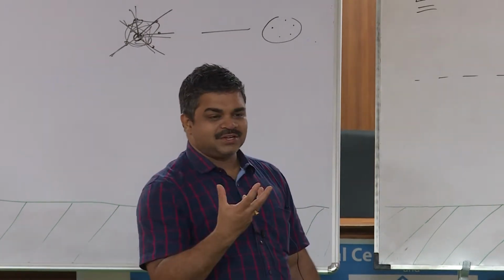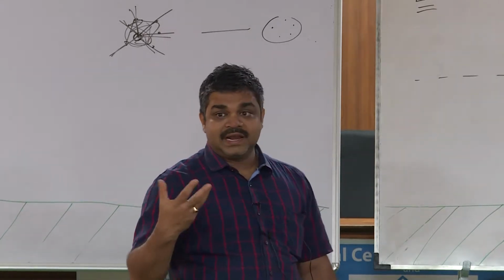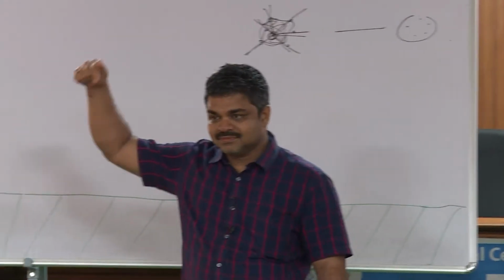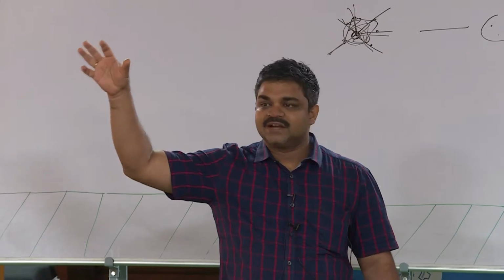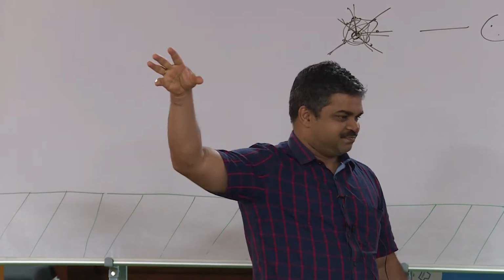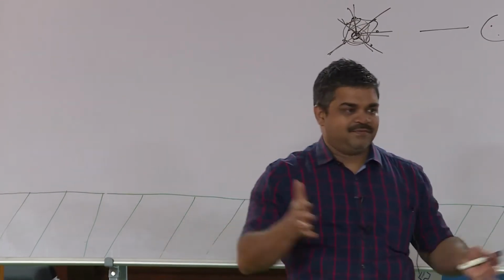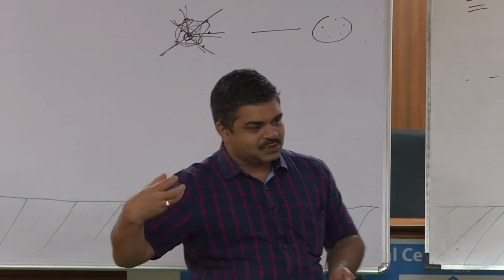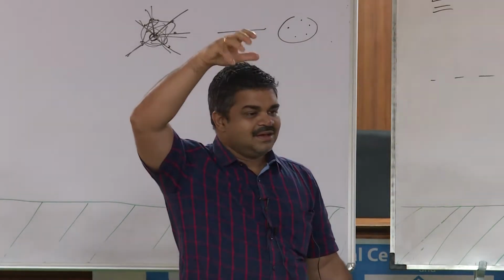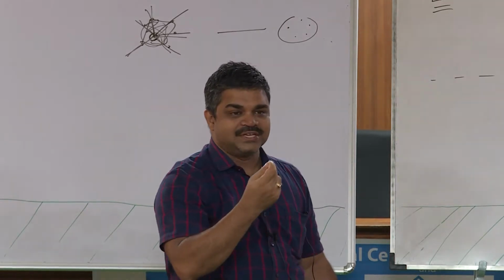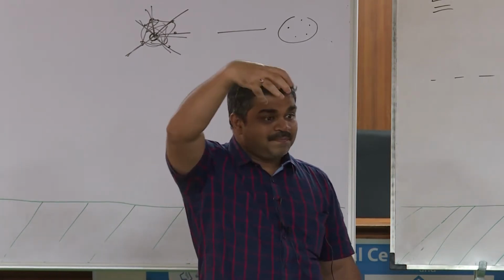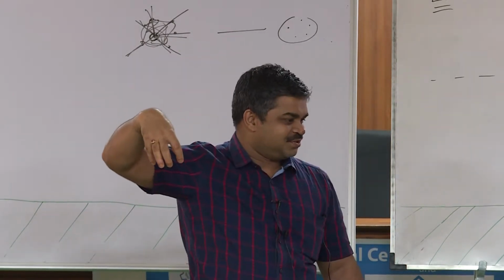But then we have one condition, that all vertices are not of degree delta, right? So what should you do? This last vertex, we should make sure that it is that special vertex which does not have delta neighbors, only delta minus 1 or fewer neighbors. That should be kept for the last position. Now you take the remaining graph, but the good thing is now the last vertex has gone, so if you look at the induced subgraph of the remaining vertices, at least some vertices will reduce their degree, right? So there should be some vertices which have degree less than delta, right? So you can keep one of those for the second last position, right?